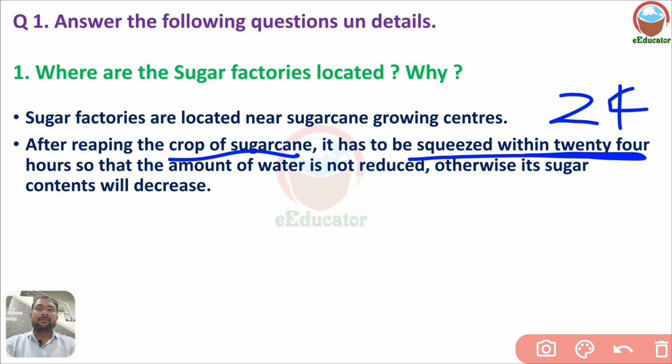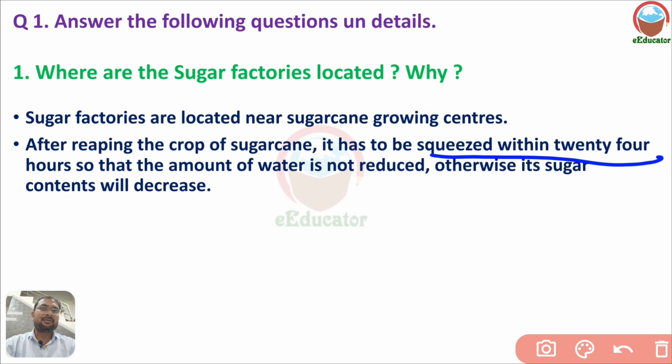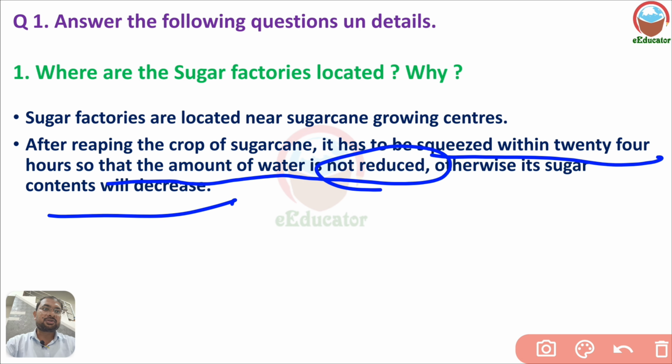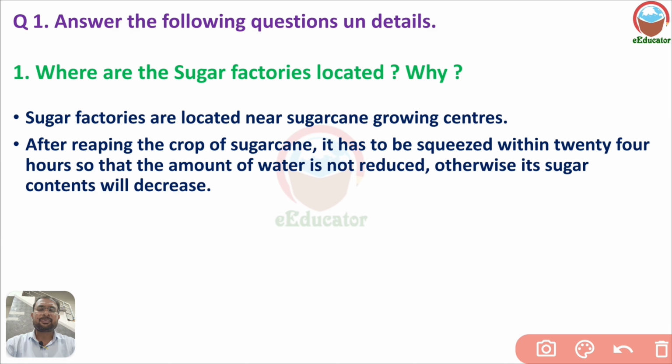Within 24 hours it should be squeezed, so that the amount of water is not reduced, the amount of water inside the sugarcane should not reduce, otherwise sugar content will decrease. After 24 hours, if more time passes after cutting to extract the juice, the water content may reduce. So factories are generally located near the sugar growing center.